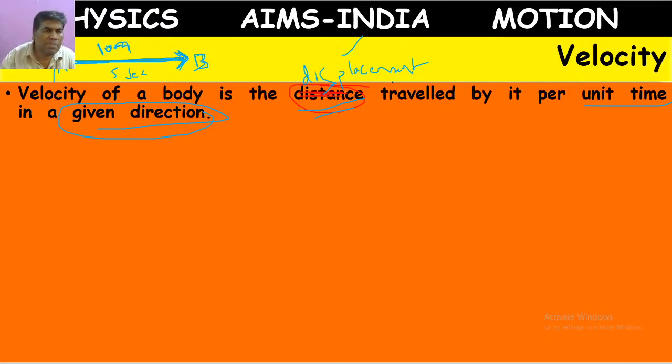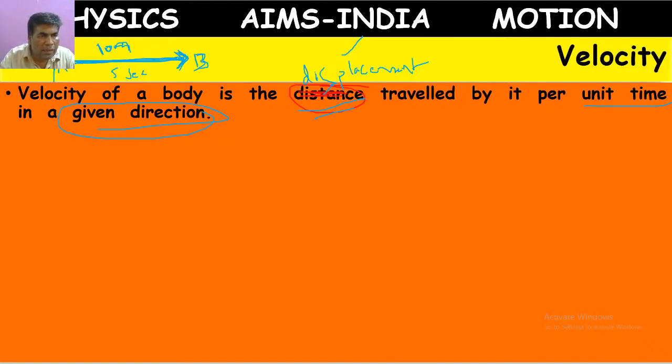Whenever our direction is constant, distance will be considered as displacement.